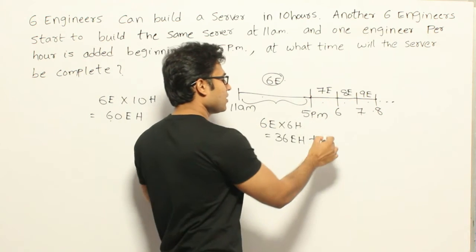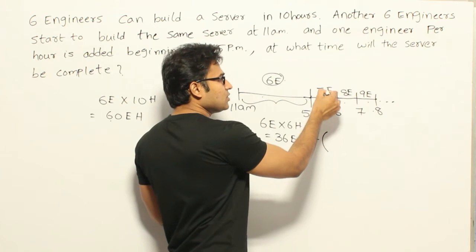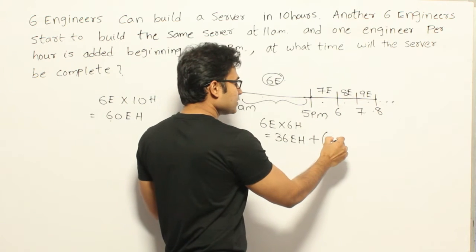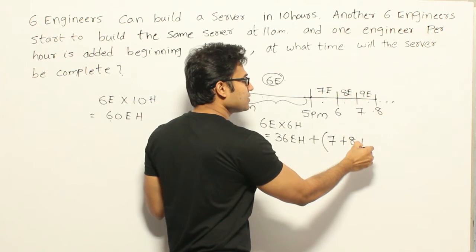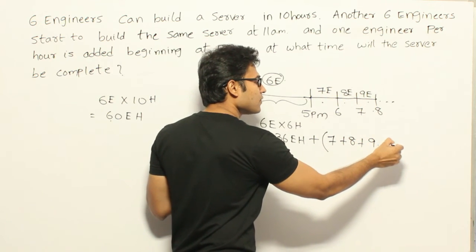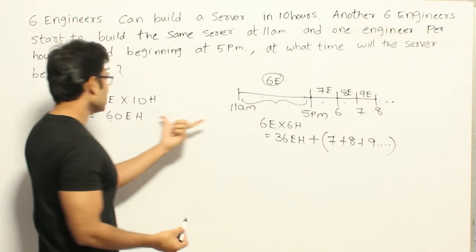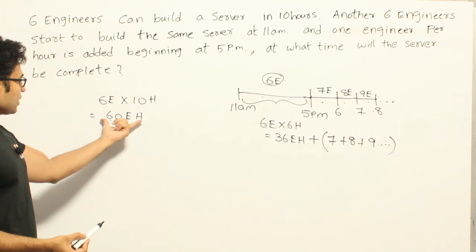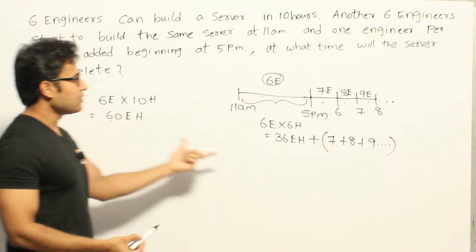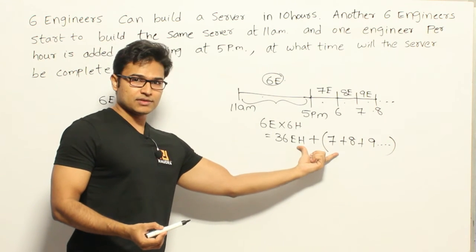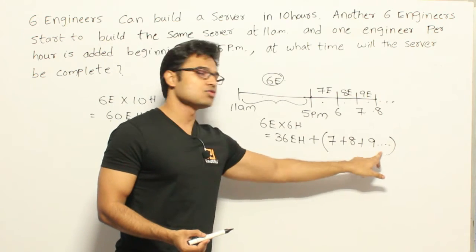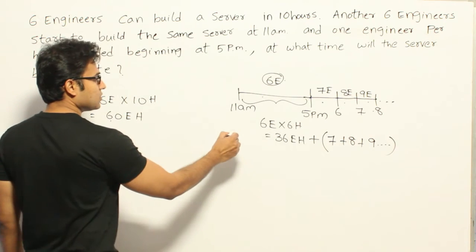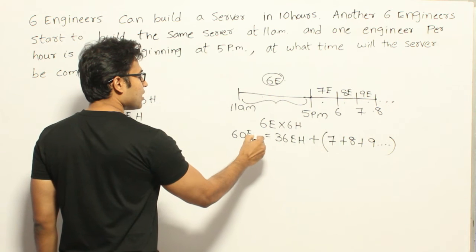So next hour how much is added? 7 into 1, which means 7 engineering hours is added, and in the next hour 8, in the next hour 9 engineering hours, and so on. Got it? Now we have to equate these two efforts. The total effort required is 60, and the way they are adding the efforts is like this. So this should be equal to 60 engineering hours, right?